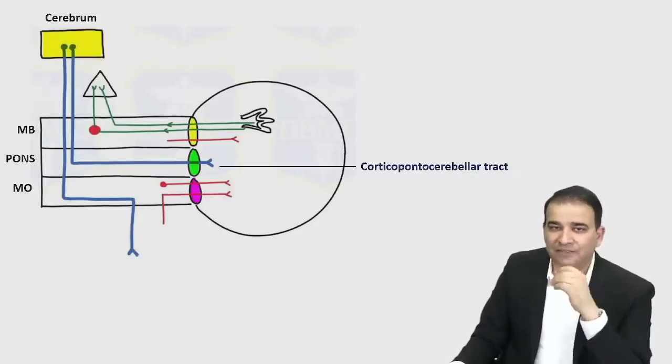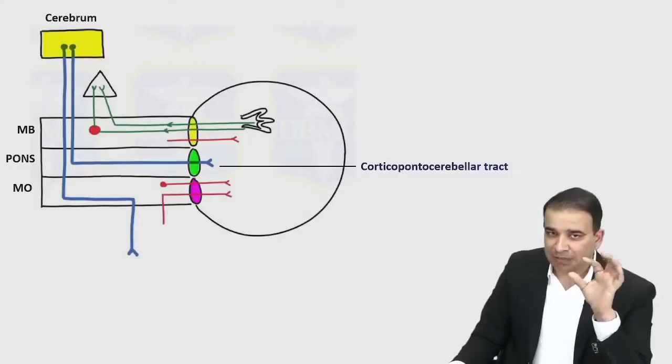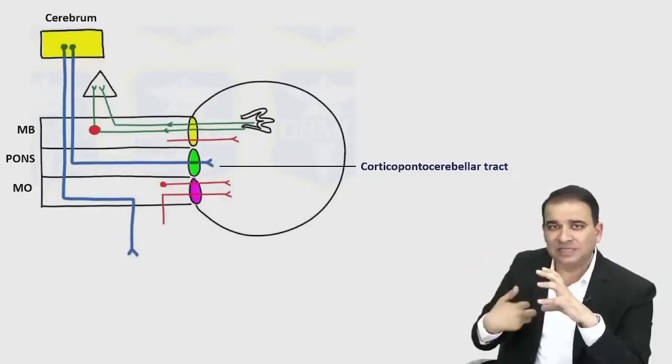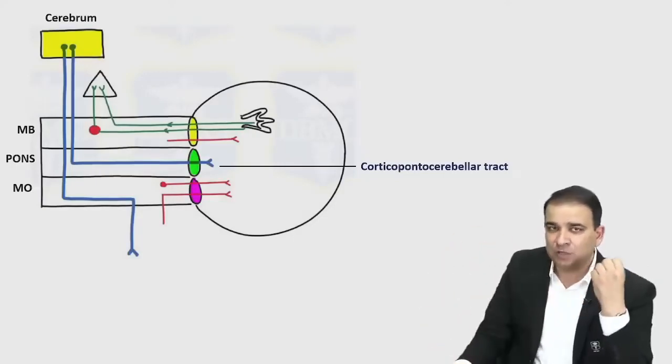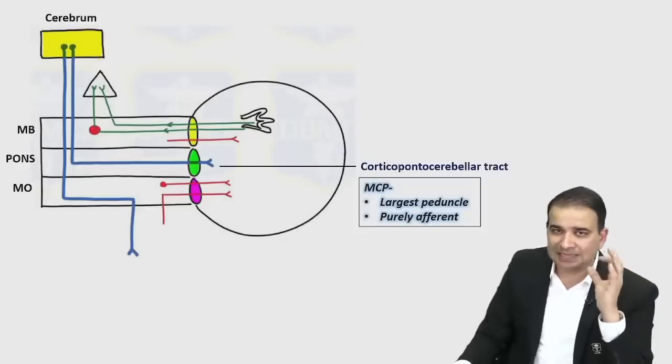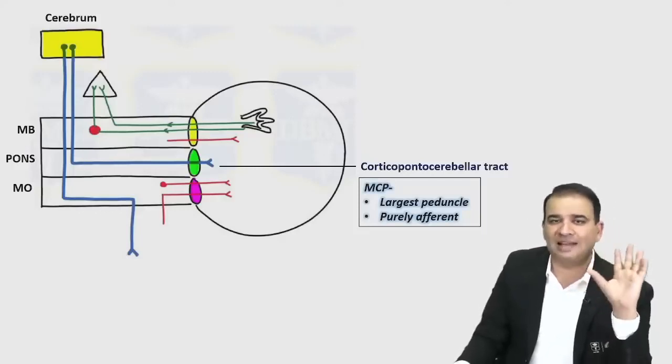That's why the cortico-pontocerebellar tract tells you that the middle cerebellar peduncle is purely afferent. Nothing goes out of it. This peduncle only allows the tract to come inside. From the cerebellum, nothing will go out through it. So it's the largest peduncle, and it is the purely afferent peduncle. Middle cerebellar peduncle is the largest peduncle and purely afferent. Nothing goes out of it.